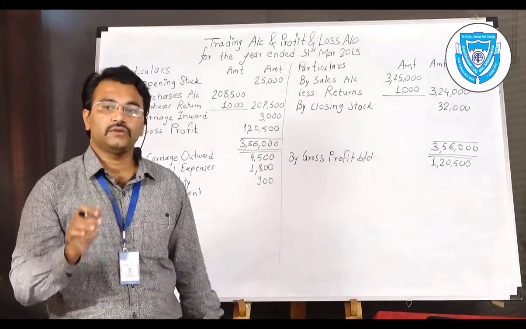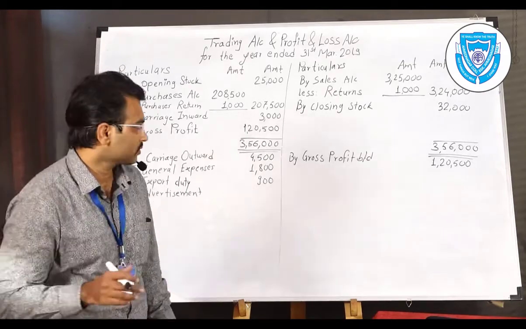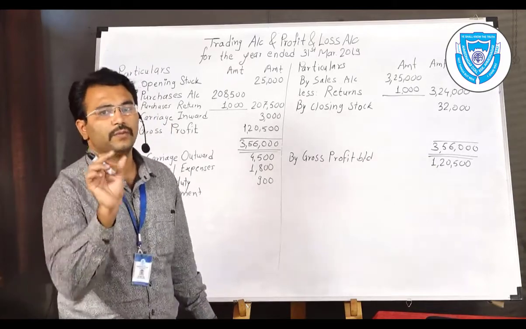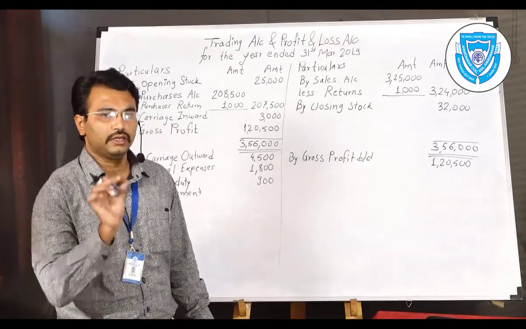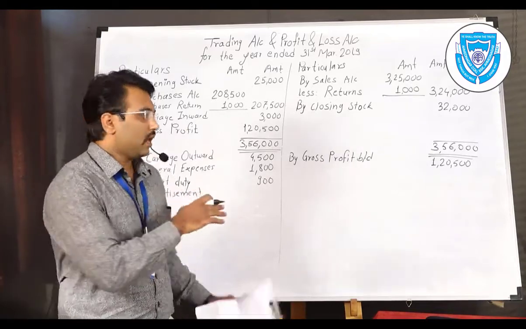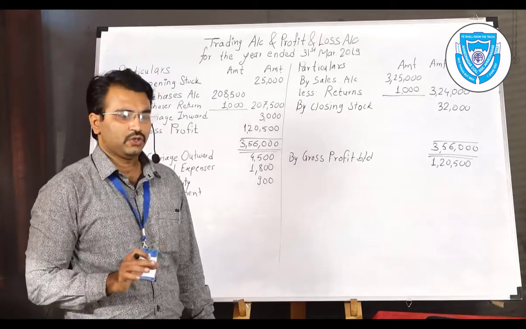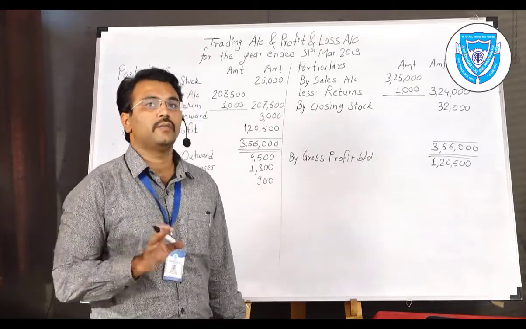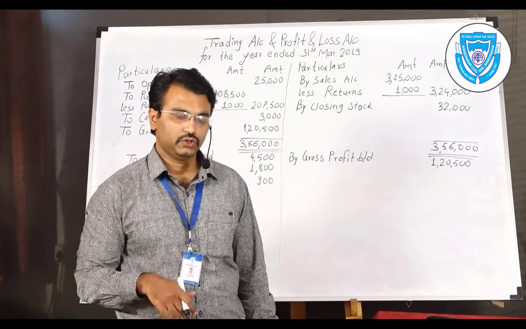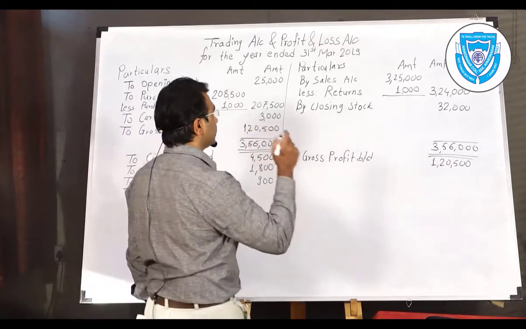So 4,800 is the expenditure for 3 years, and we are preparing the final account for 12 months, that is, for a year. For a year's result we are finding all the expenses and losses for the year only. So 4,800 is not the amount of expenditure for the whole year. So we should first find out what is the amount for a year.